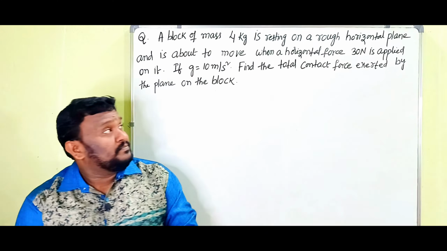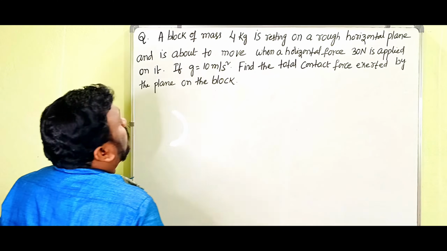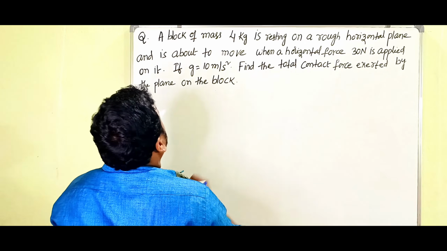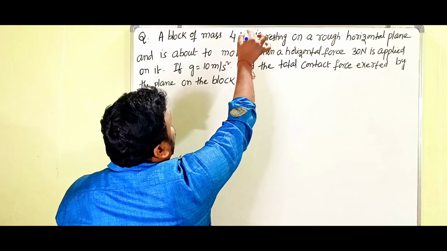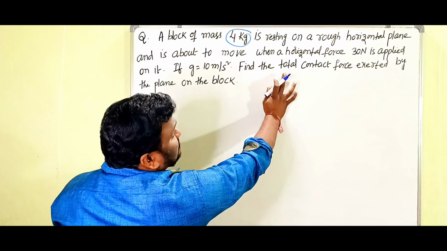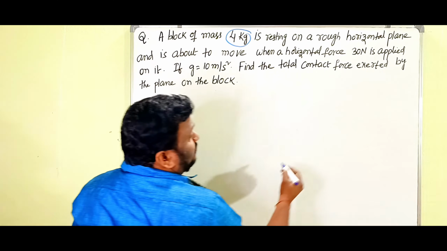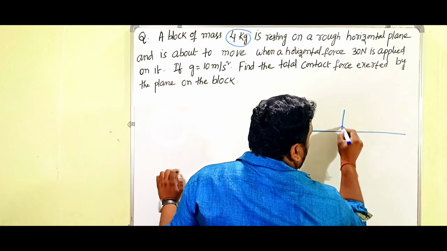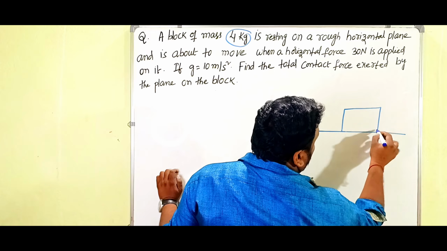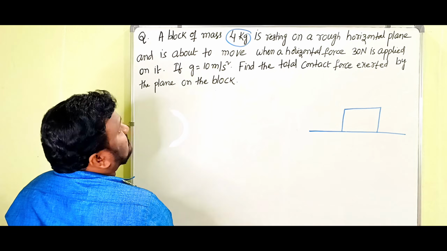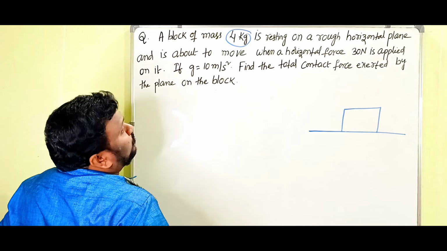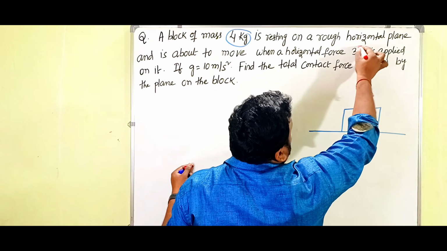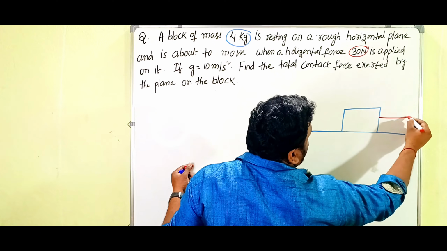Let's see that. A block of mass 4 kg is resting on a horizontal plane. So this is the horizontal plane, and on that the body is there. How much mass is there? 4 kg. It is about to move when a horizontal force of 30 newtons is applied. To move that, how much force is applied? 30 newtons.